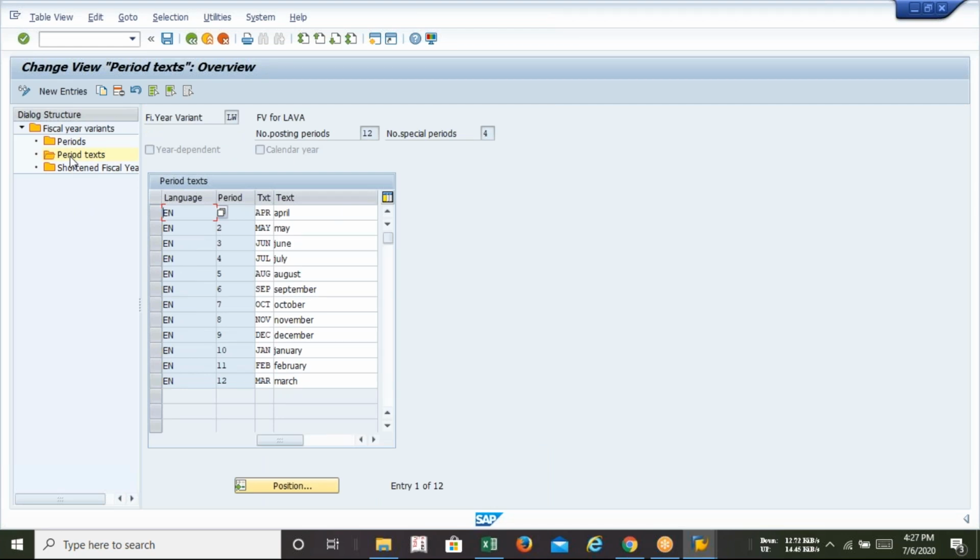That's why I told you, whenever you are creating the fiscal year variant, you can use it for another company code also with the same kind. You can create your own, but you will be creating the same one. You know, the same April, May, June. So why are we wasting our time by creating the same thing? Rather, we can copy from the existing one. That decision totally depends on the user, what the user will think.